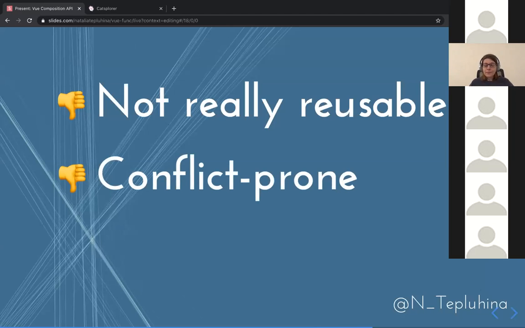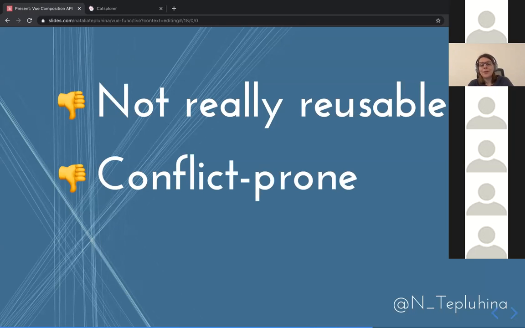Conflict prone. When mixins are mixed into the component, Vue uses its own merge strategies for every single property. If we have lifecycle hooks like mounted or created, Vue will perform a merge, so the mixin's mounted will be merged with the component's mounted with no overwriting.